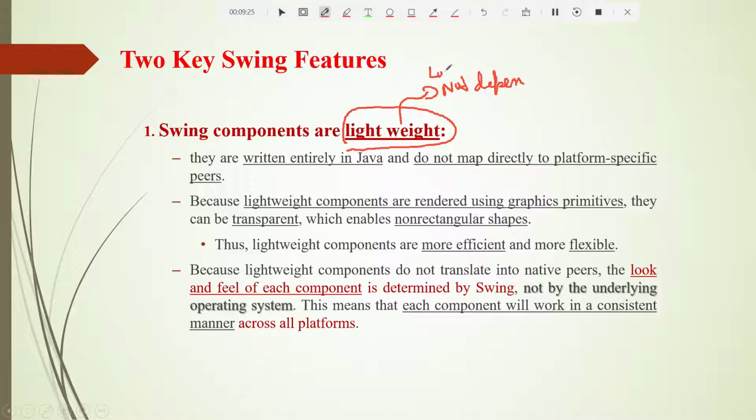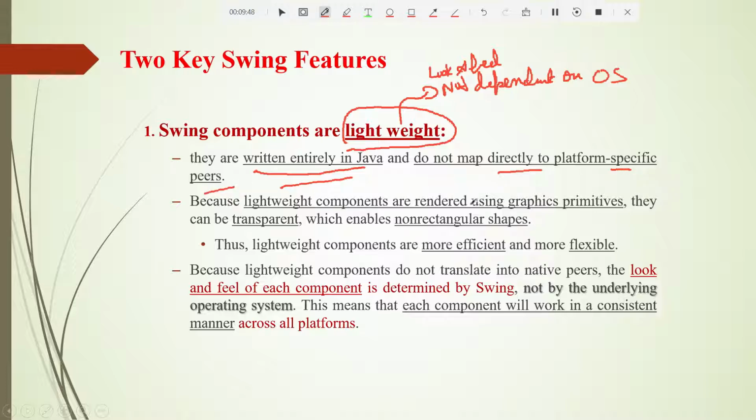The look and feel is not dependent on the OS. That is what is called lightweight. So let us see the explanation now. They are written entirely in Java, and they do not map directly to platform-specific peers.